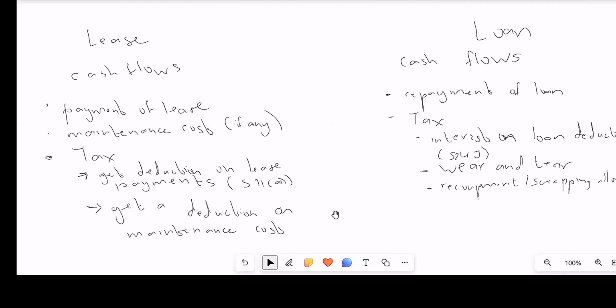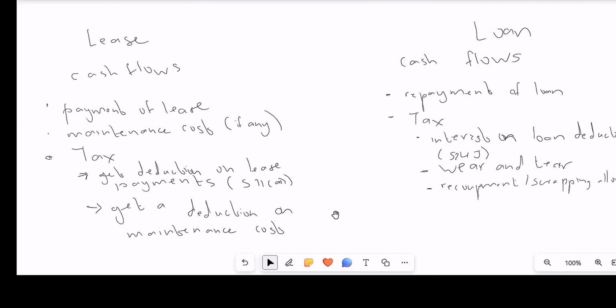Then in terms of the loan, the cash flows will include repayments of the loan, and there'll be tax. Remember, with the loan, we won't get a deduction in terms of the repayments of the loan, but we'll instead get a deduction in terms of the interest on the loan. We'll get an interest deduction on the loan in terms of section 24J, because we're going to obtain a loan in order to be able to produce income for the business.